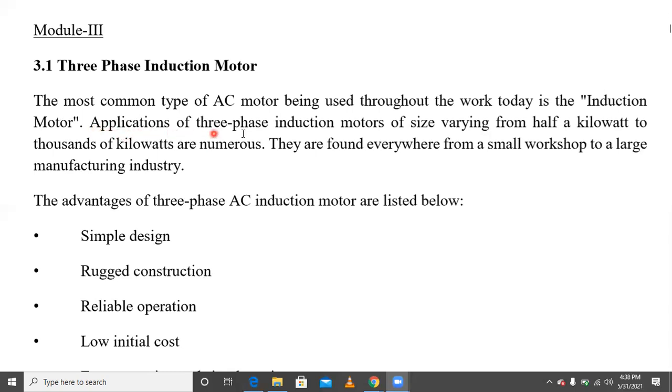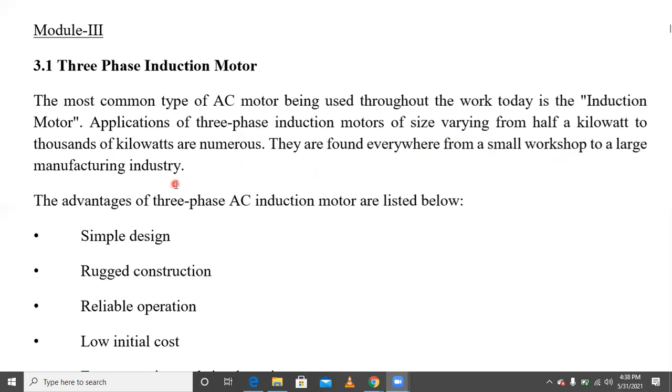The applications of the three-phase induction motor vary in size from half a kilowatt to thousands of kilowatts. Based on applications, the size of the induction motor changes. For a single-phase induction motor the size of the machine will be different, and for three phase it is also different. Based on rating, from kilowatts to thousands of kilowatts, the size changes. They are found everywhere, from a small workshop to a large manufacturing industry.